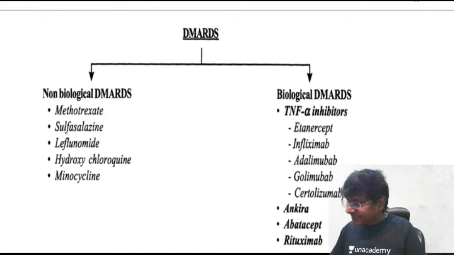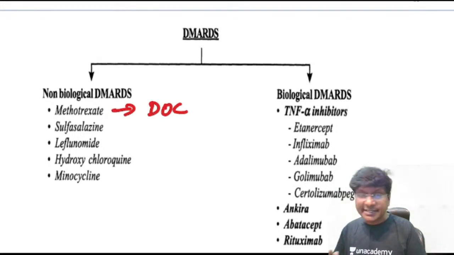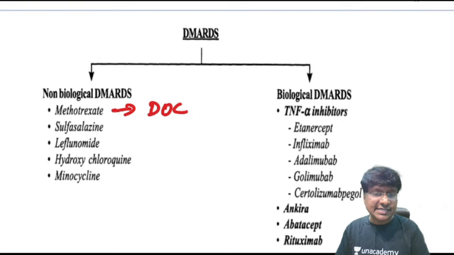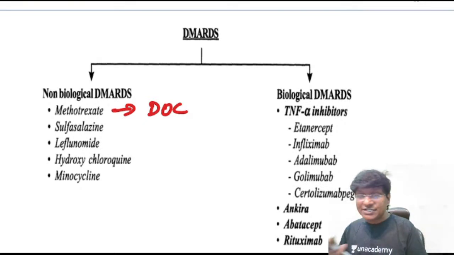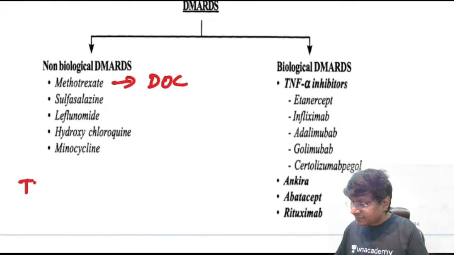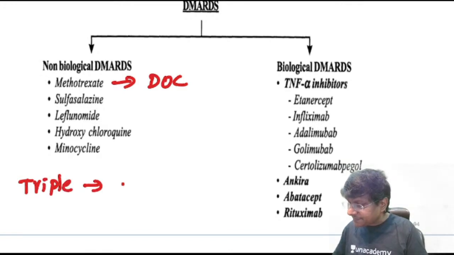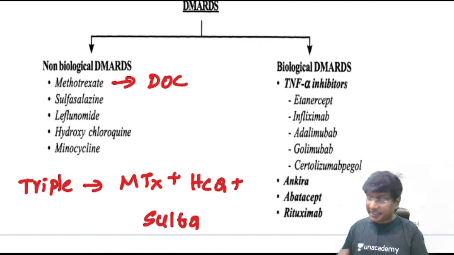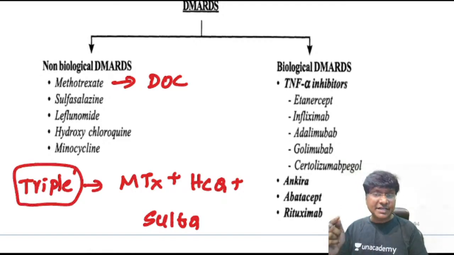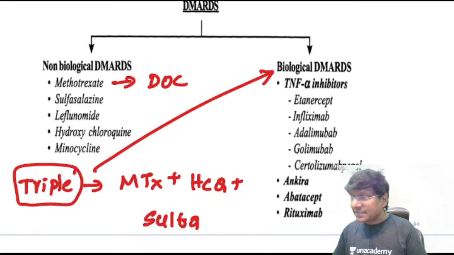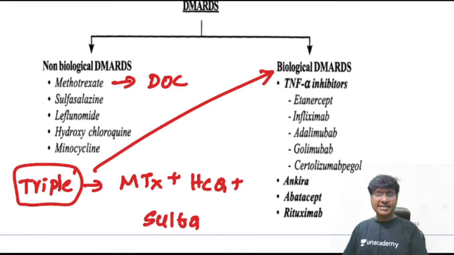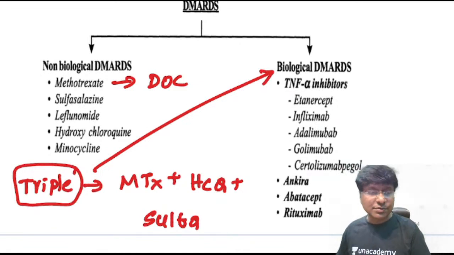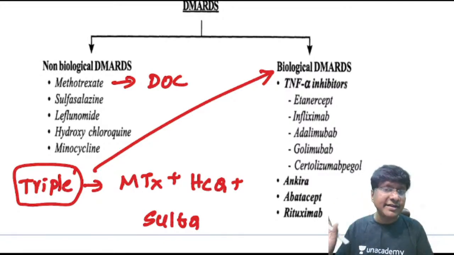Coming to the treatment, what is the drug of choice in rheumatoid arthritis? That is methotrexate. Methotrexate is considered the drug of choice. And if the patient is not responding to methotrexate, then we give triple therapy. What is this triple therapy? Methotrexate, then hydroxychloroquine, and along with this we also give a sulfa drug. And even with the triple therapy, if the patient does not respond, then we start the biological DMARDs. So this is about rheumatoid arthritis in a quick recap manner.